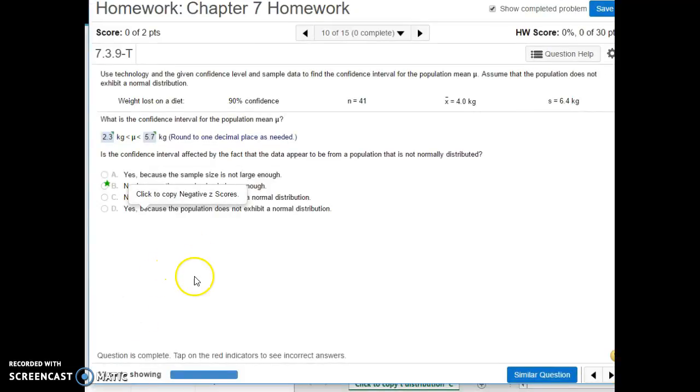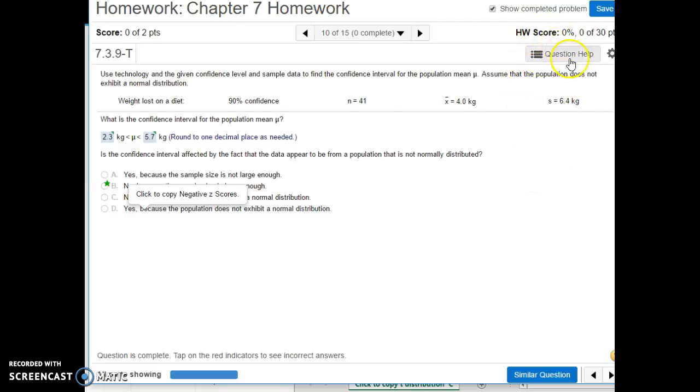Hi, so this one, number 10, use the technology in the given confidence interval, sample data to find the confidence interval for the population mean mu. Assume the population does not exhibit a normal distribution. We know we want 90%, N equals 41, X bar is 4, and the sample standard deviation is 6.4.